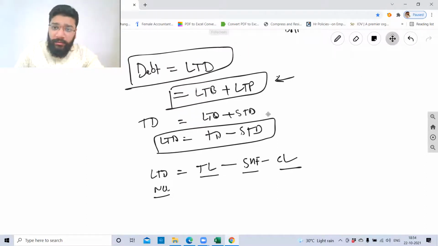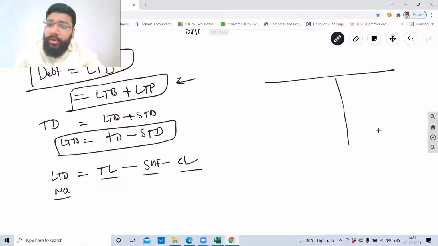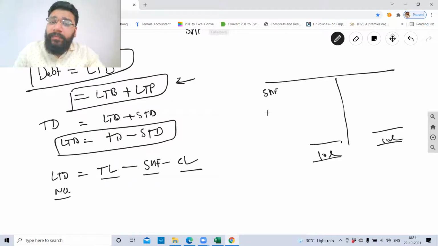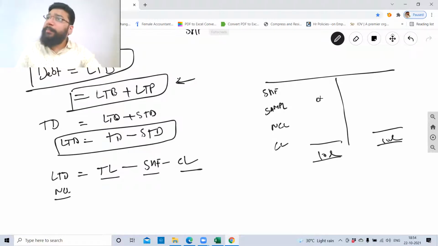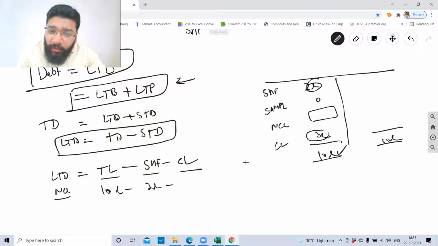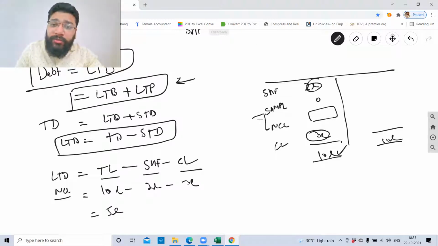See what happens, guys. This is the balance sheet. Total asset is, let's suppose, 10 lakh. Obviously, the total liability will be 10 lakh. Now, in this, there are 4 components: shareholders' funds, share application money pending allotment, then non-current liability, then current liability. For a second, I'm keeping share application money as 0. Shareholders' funds is 2 lakh. Current liability is 3 lakh. So what are you left with? From 10 lakh total liability, I'll minus 2 lakh of shareholders' funds and 3 lakh of current liability. So what are you left with? 5 lakh. Now 5 lakh is non-current liability. And what are the various components of non-current liability?